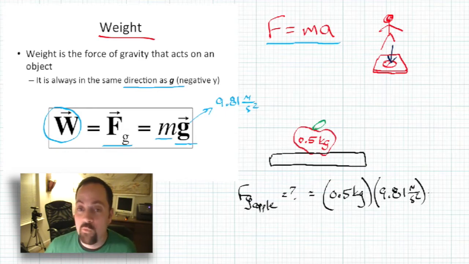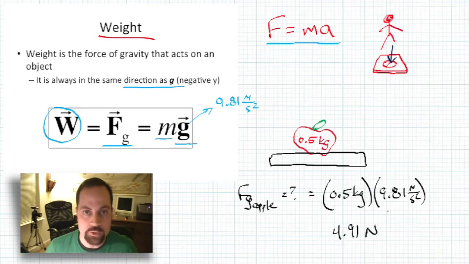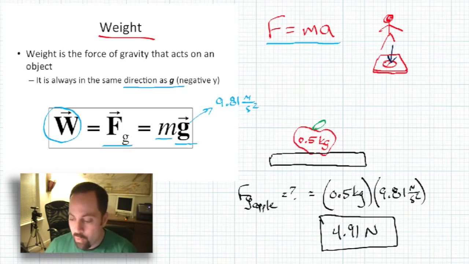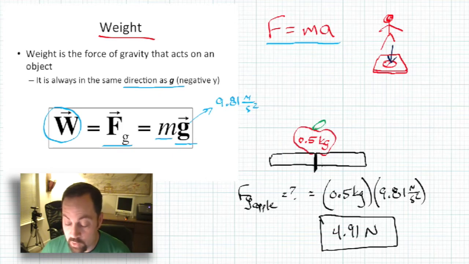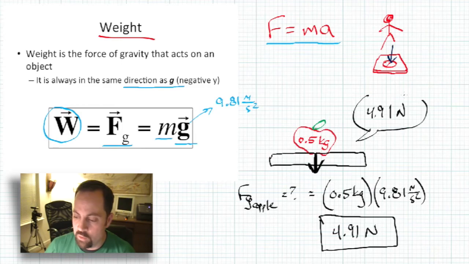I get, that's a familiar number, 4.905. In fact, you know what? I'm not even going to do that. I'm going to just say 4.91 newtons. Okay, so the mass is half of a kilogram. That is, the amount of matter that it contains is 0.5 kilograms. But due to Earth's gravity, it is creating a force of 4.91 newtons downwards on this scale right here. This scale being designed to measure force, therefore reads, oh, okay, that's 4.91 newtons, our scale says.